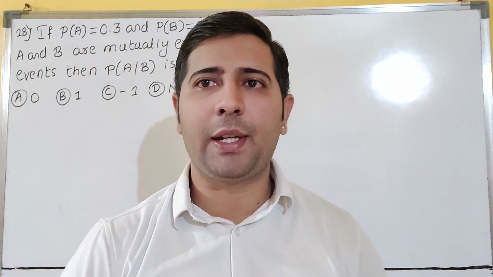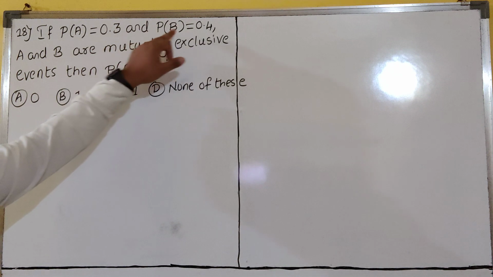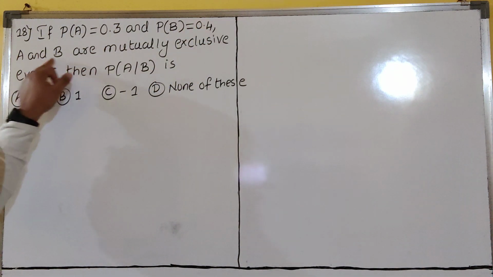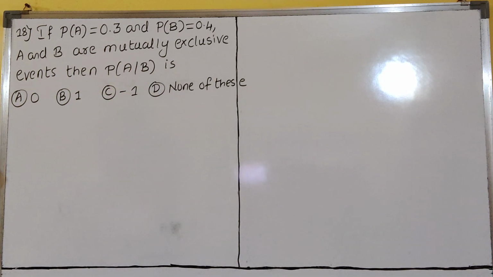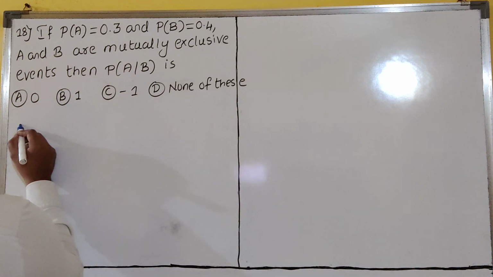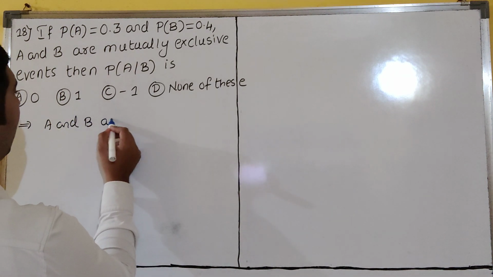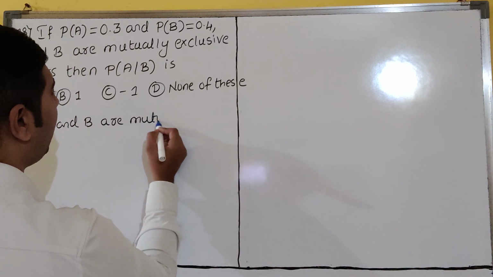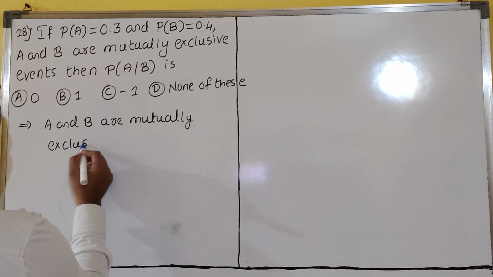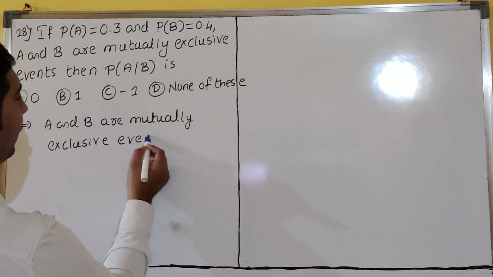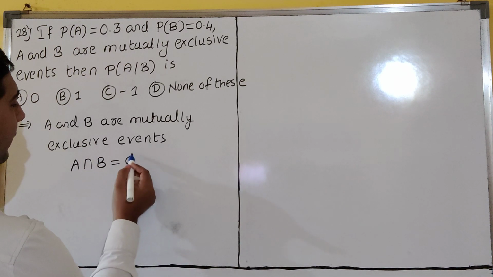Let us see the next question, dear students. Question number 18. If P of A is equal to 0.3 and P of B is equal to 0.4, A and B are mutually exclusive events, then P of A given B is what? Dear students, A and B are mutually exclusive. Mutually exclusive, what does it mean? Do you know what this means? Mutually exclusive events means A intersection B is empty, dear students.